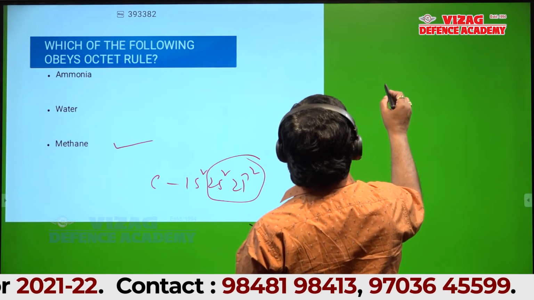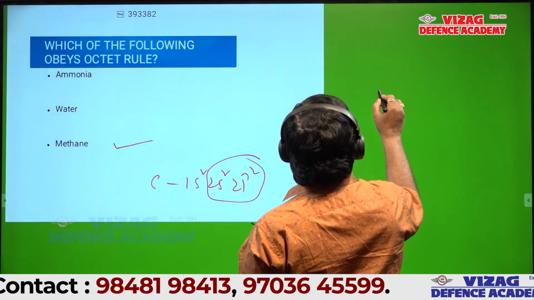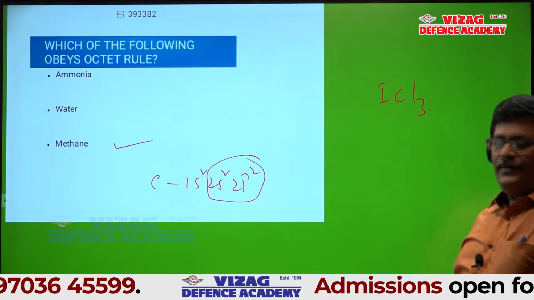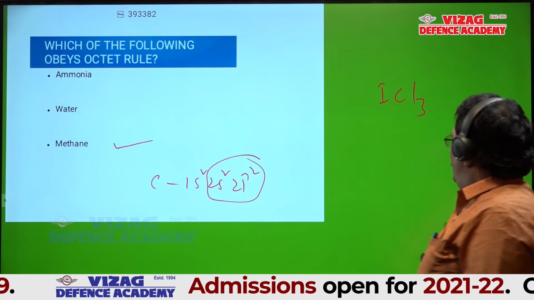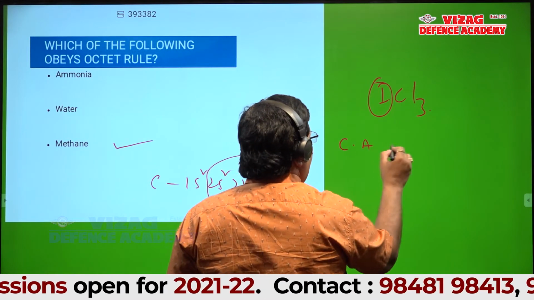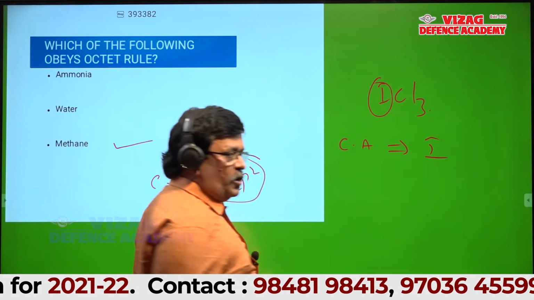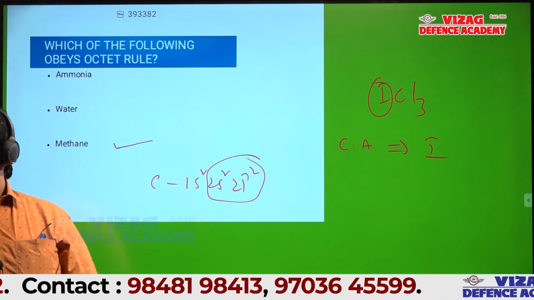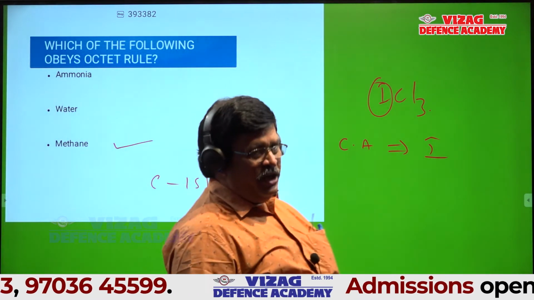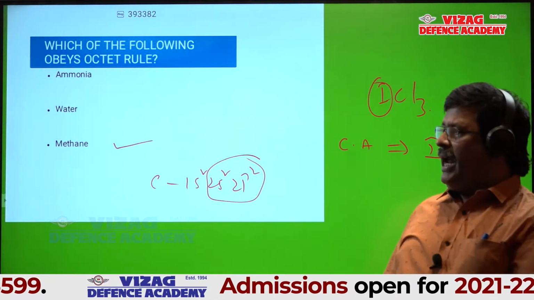Suppose ICl3. This is the central atom. The central atom is iodine. Iodine is which group element? Fluorine, chlorine, bromine, iodine are halogens.